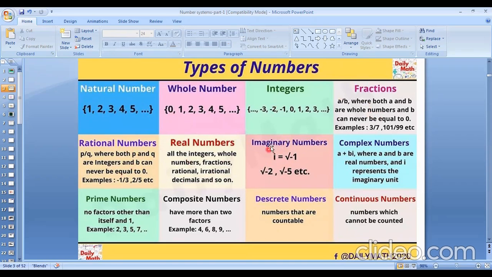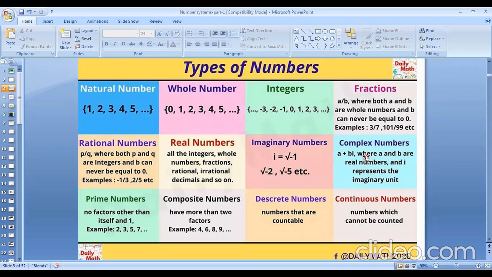Remember this. This is the i, imaginary numbers. i equals square root of -1. Okay, can we solve x square plus 1 equal to 0? Never. We will not get a real solution for this. x square plus 1 equals 0. So if we solve, we get an imaginary number. i equals square root of -1. And these types of numbers are also called imaginary numbers.